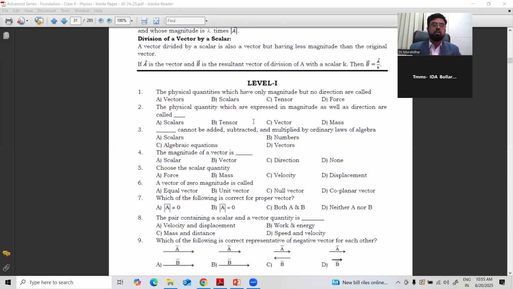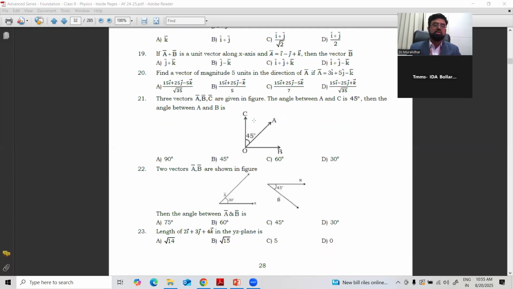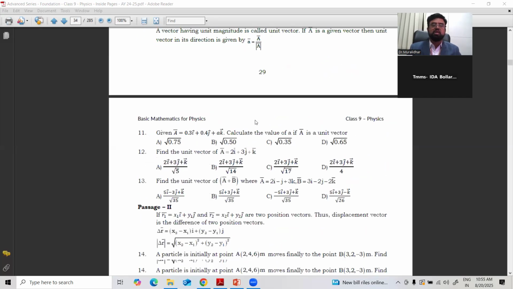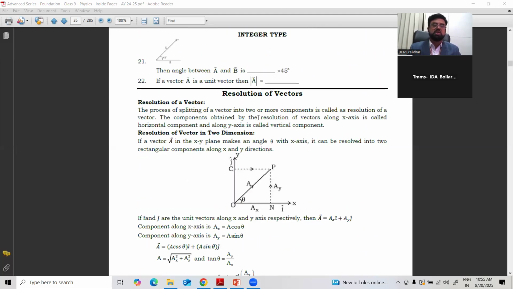Okay. So then there are some questions about this which you can do directly with the help of your teachers, or solutions are given for that.